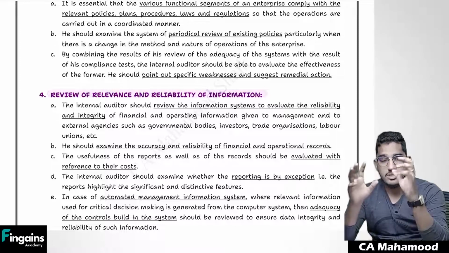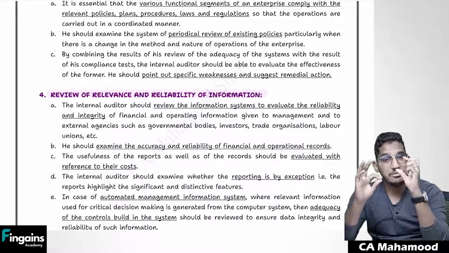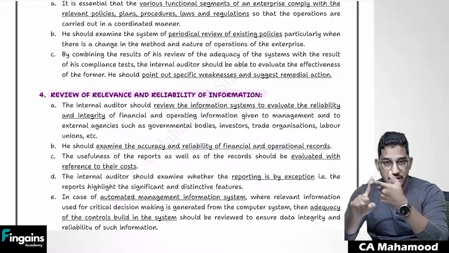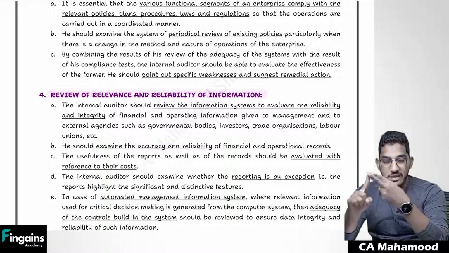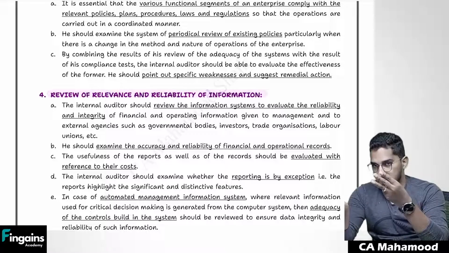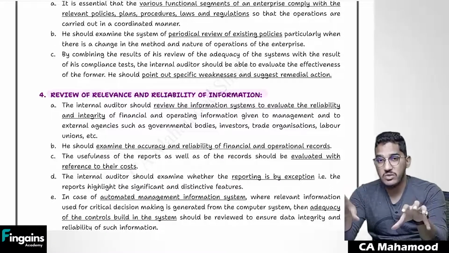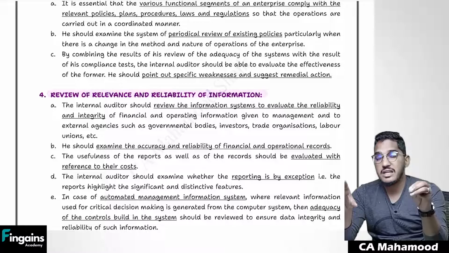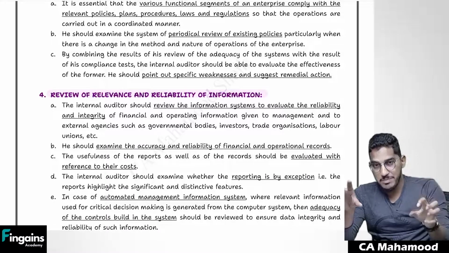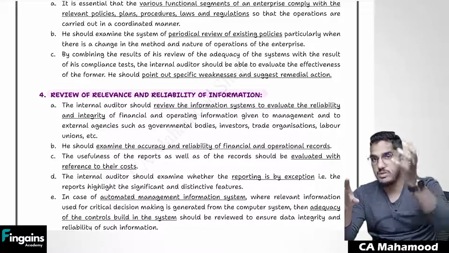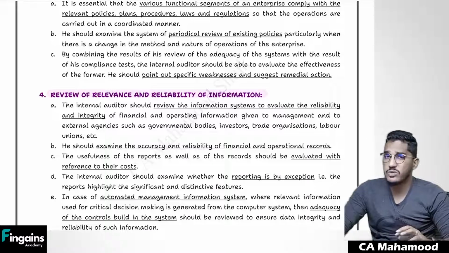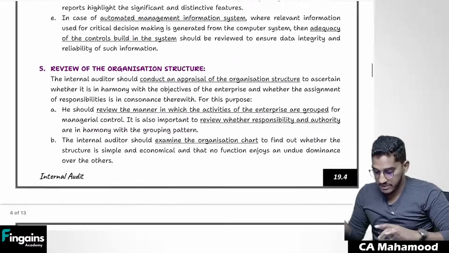So he is going to concentrate even on verification of those information systems, what kind of softwares the client is using, how they are integrated, is it an inbuilt software or outsourced software, are there any lapses in that software they are using, with what frequency data is getting generated, who are the IT people in the organization, who is managing that IT system, to whom which power was given. So he has to do an in-depth study of information systems as well.